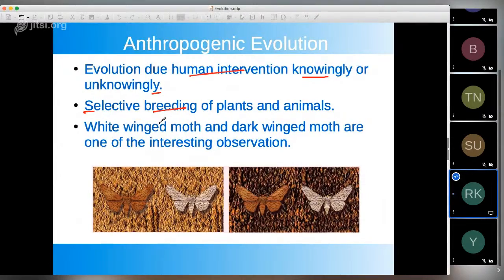And one of the very best observations is the presence of white winged moth and the dark winged moth. So you know what is this? What is all this picture saying, Babina? How can better survive in that environment?